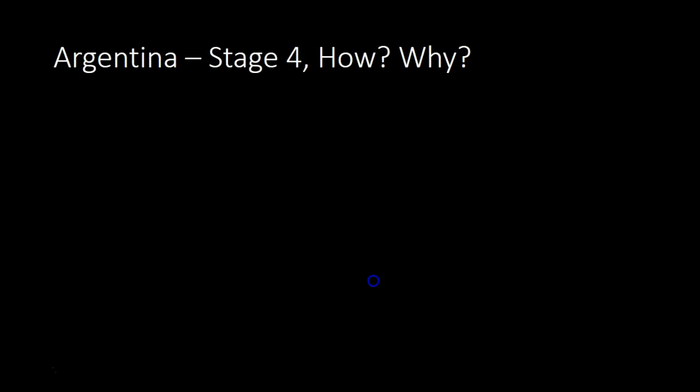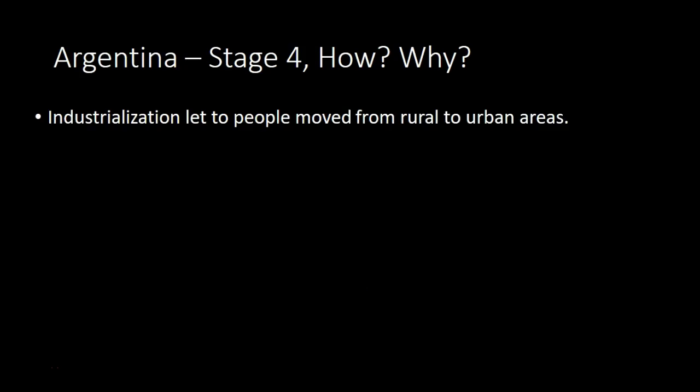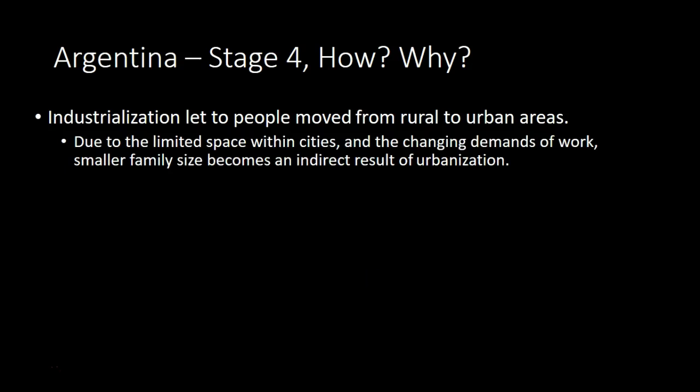Argentina, stage 4, how and why? Industrialization led to people moving from rural to urban areas. Due to the limited space within cities and the changing demands of work, smaller family size becomes an indirect result of urbanization. Birth rates decline.